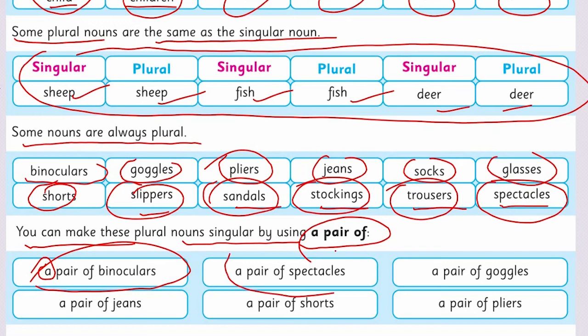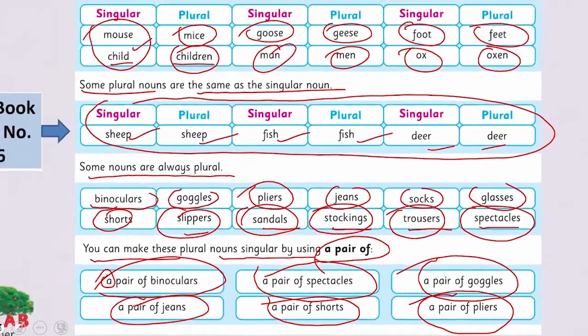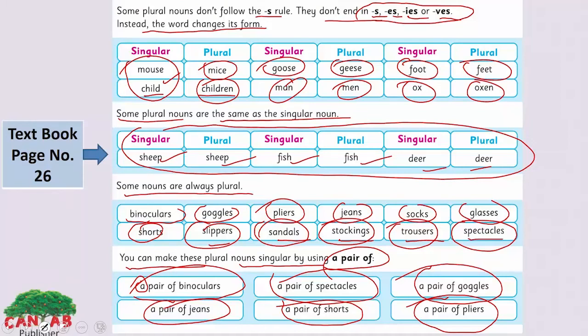A pair of spectacles, a pair of goggles, a pair of pliers, a pair of shorts, a pair of jeans. We can only make a pair singular, but we cannot say jeans or binoculars or spectacles singular. Like we cannot add any ES or VES here. They just come together in a pair, but we can say a pair of binoculars to make it singular.